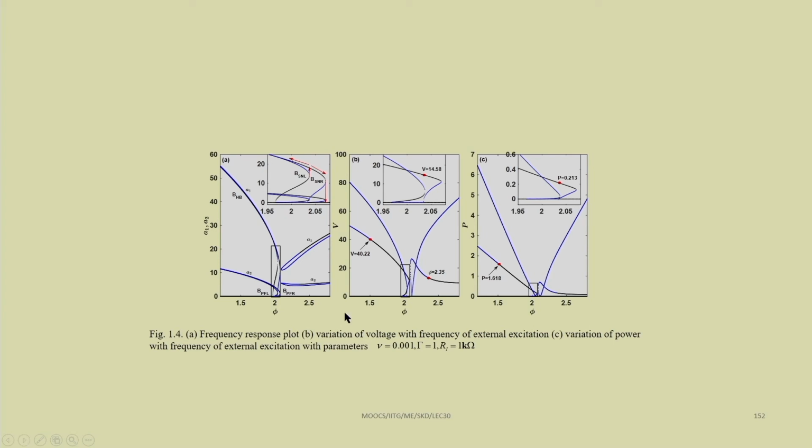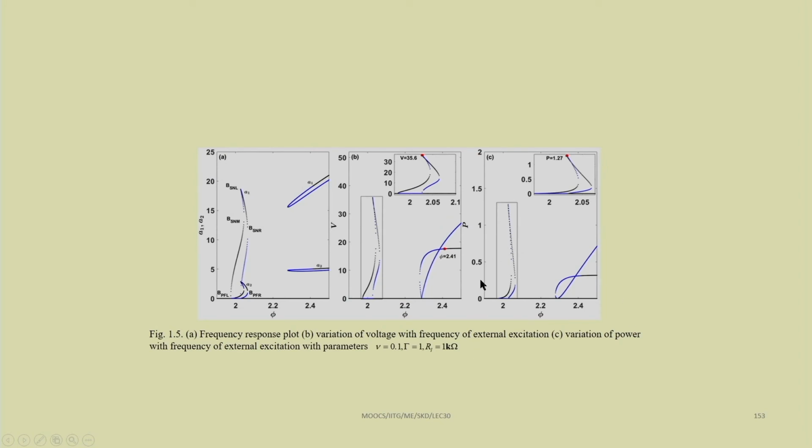So, these are the frequency responses for different values of nu and gamma. For example, nu equal to 0.001, gamma, that is the base excitation, equal to 1, these are non-dimensional parameters. Similarly, the load resistance R is taken to be 1 kilo ohm. In that case we have obtained this voltage. You can see we can obtain very high voltage in this case also. The last curve shows the power. We are obtaining power in terms of watts, a few watts of power in this case.